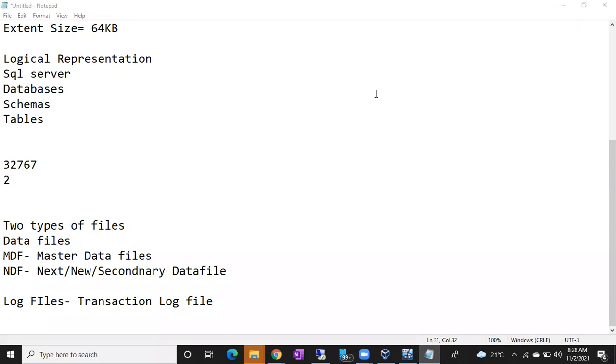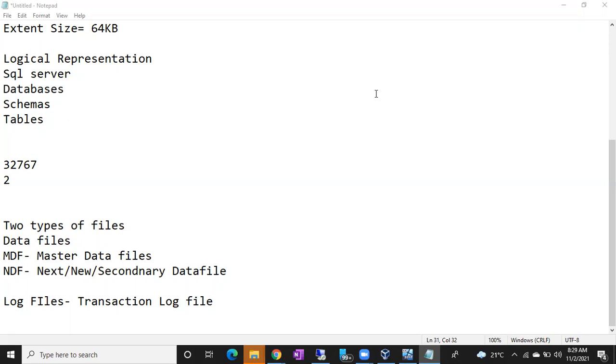Sir, NDF file means we extend for the next level, sir. So MDF means in specific. So I think 100 data files means 100 MDF files, sir. 100 MDF files? No. The answer is one MDF file and 99 NDF files, guys.